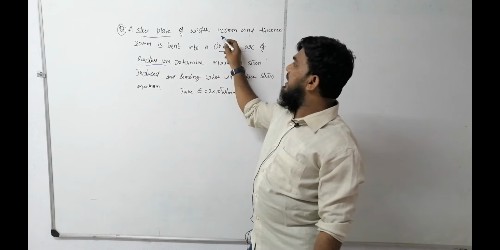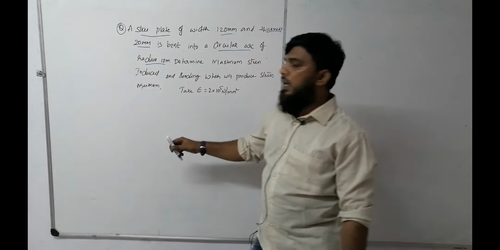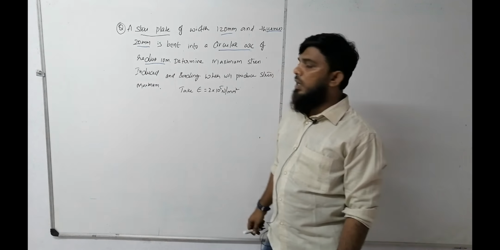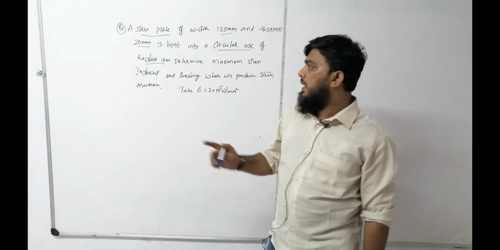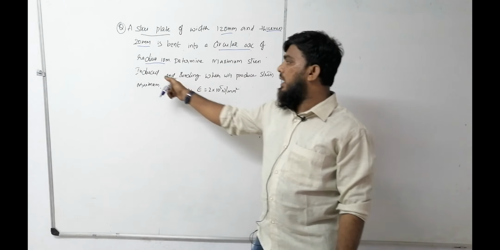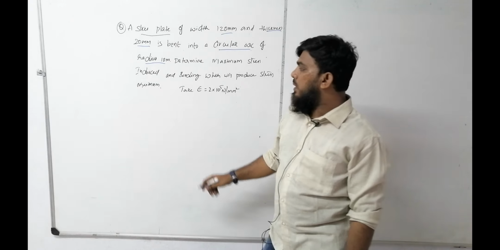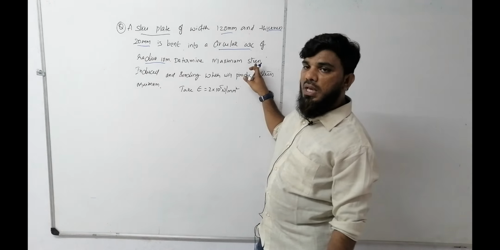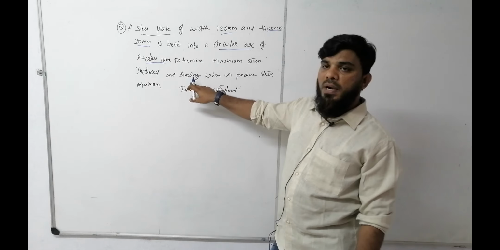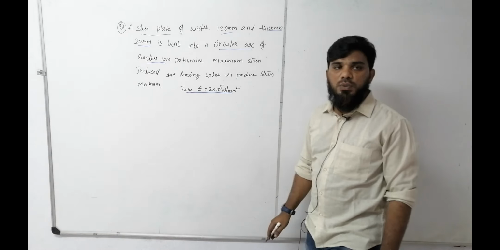So they have given the data: the width of the plate, the thickness of the plate. And now they have given the radius of the arc by which the plate has bent. They are asking you to determine the maximum stress induced because of bending, and the bending moment. They have also given the initial data E is equal to 2 into 10 to the power of 5.